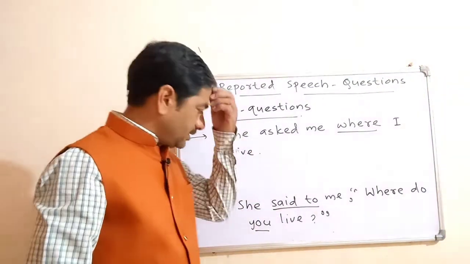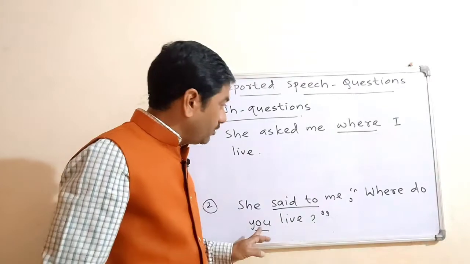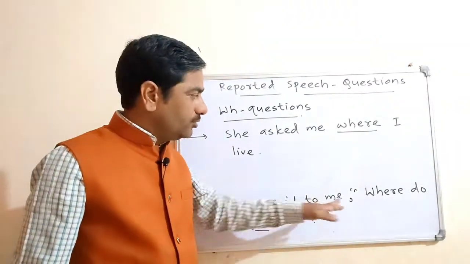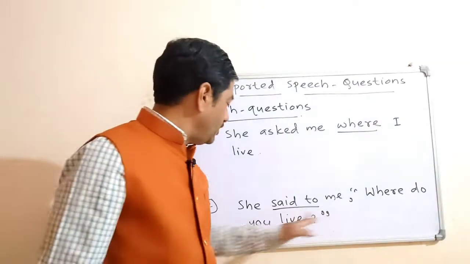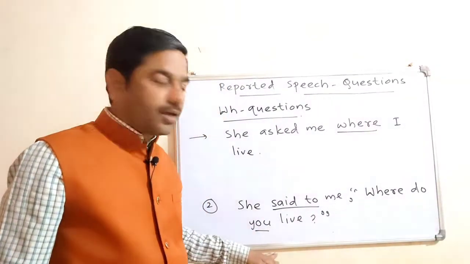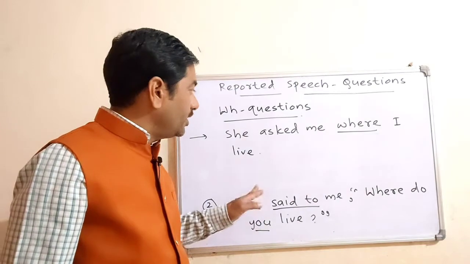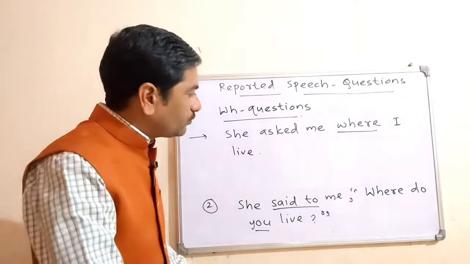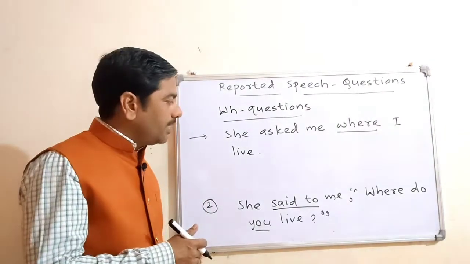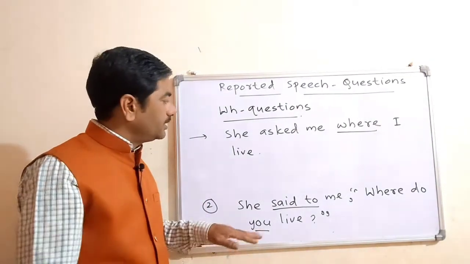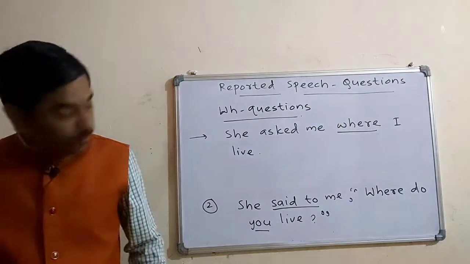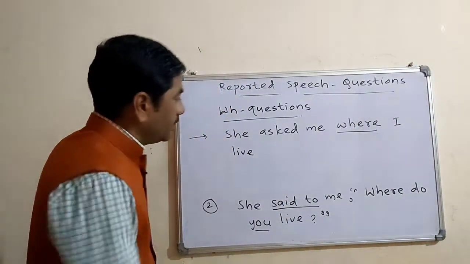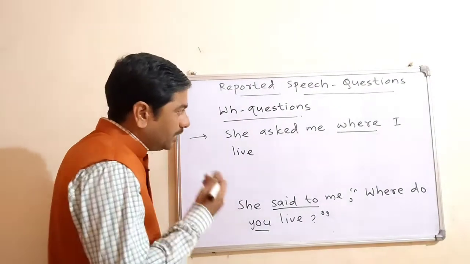Here, you have to change this order. In your mind, you will change the sentence in this way: where you do live. The past tense of "where you do live" is "where you did live." And "where you did live" means where you lived.